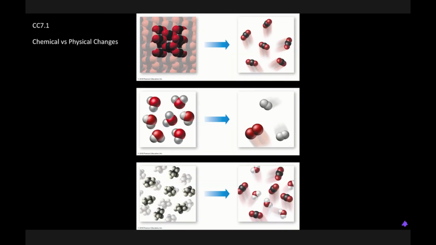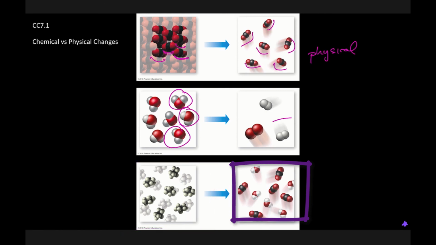Okay, and then thinking about this concept check here, chemical versus physical changes. So again, if we analyze these to decide which is which, we'll see here that we have molecules that are all tightly packed next to one another. Here we'll see, oh look, it's the same molecules, less tightly packed. Physical change, yes? Whereas if we look here, we have what are clearly water molecules, and we have not water molecules, which means that this is a chemical change. Here we have some of these, and then we'll see here, oh, these are not those, which means this is a chemical change, yes?